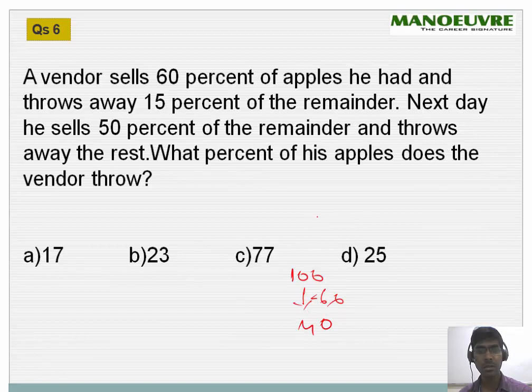And he throws away 15% of the remainder. 15% of 40 is nothing but 6, so he throws away 6. So he will remain with 34.